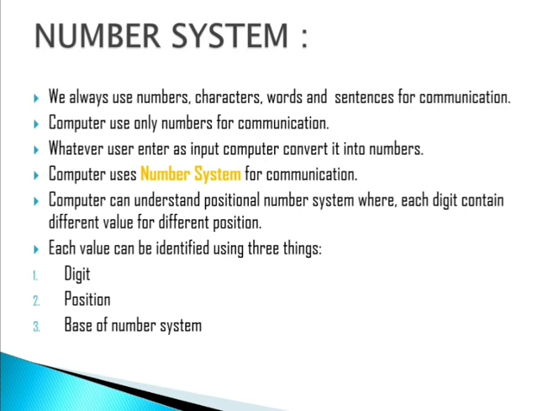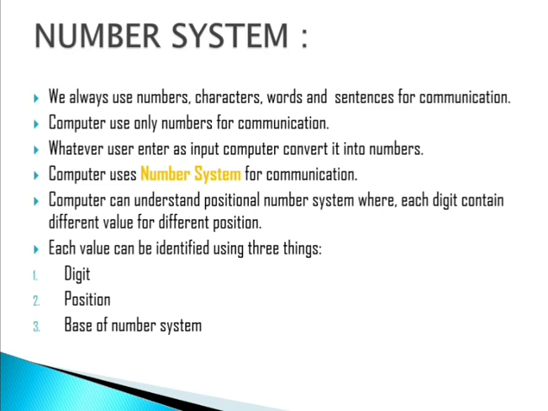When we communicate, we have numbers, characters, words and sentences. But what about the computer? The computer always communicates with us with numbers only. Which type of number is it? Either 0 or 1. 0 or 1 means only 2 digits.